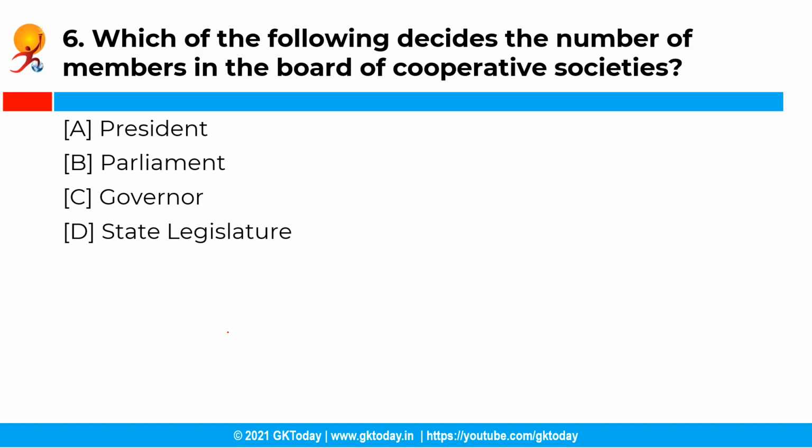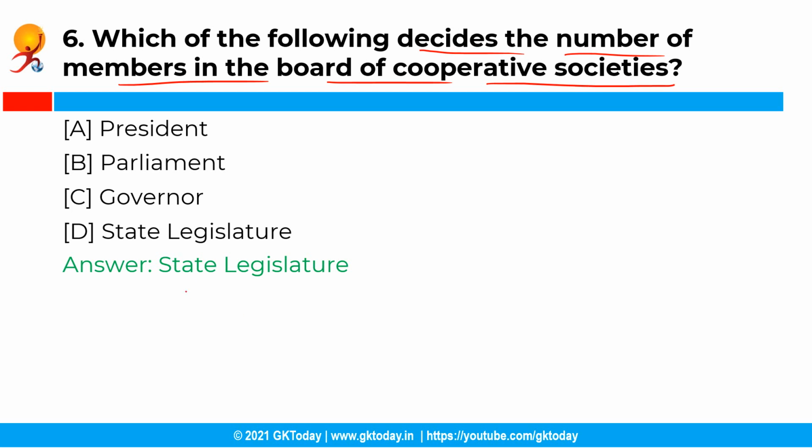Now the next question is, which of the following decides the number of the members in the board of cooperative societies? So you have the following options and the correct answer is option D, that is state legislature. So the 97th Constitutional Amendment Act of 2011 gave a constitutional status to cooperative societies, and the board of cooperative societies shall consist of such numbers of directors as may be provided by the concerned state legislature. Moving ahead with the next question.